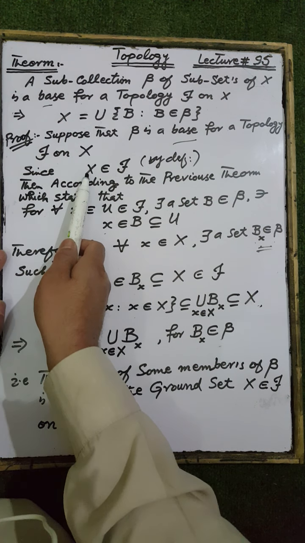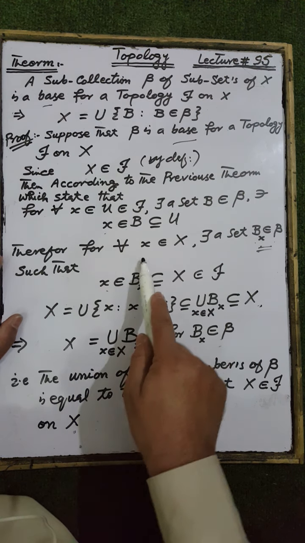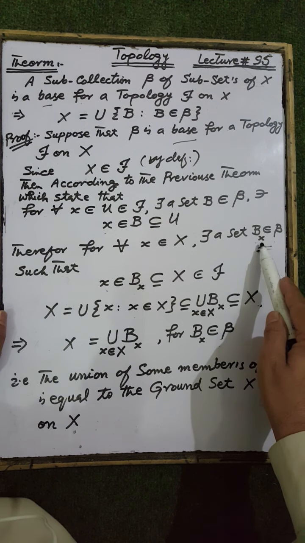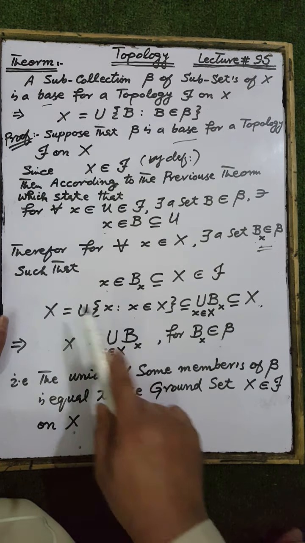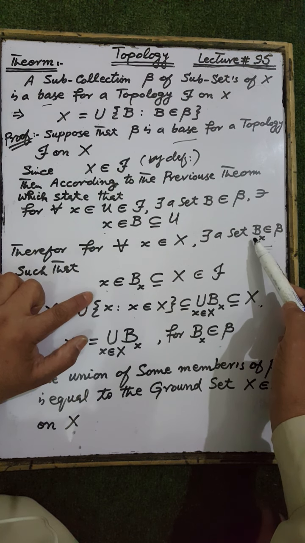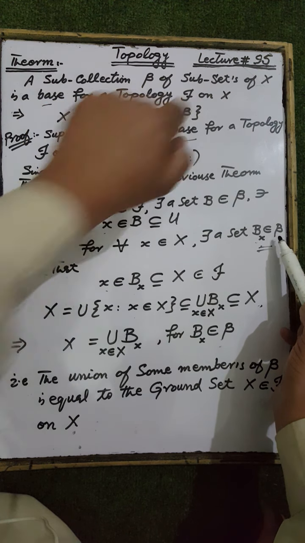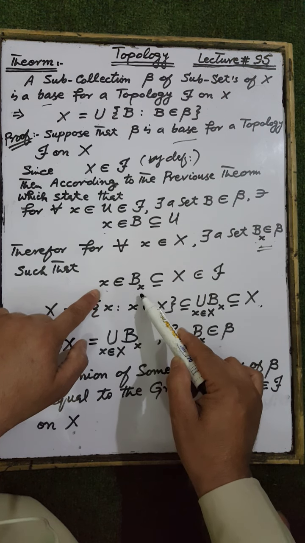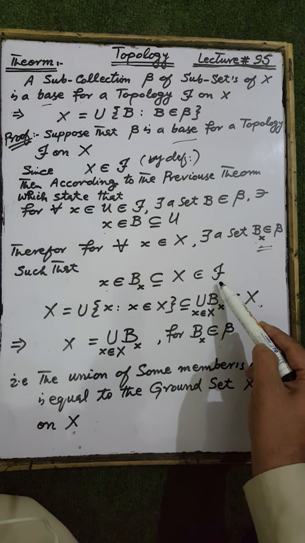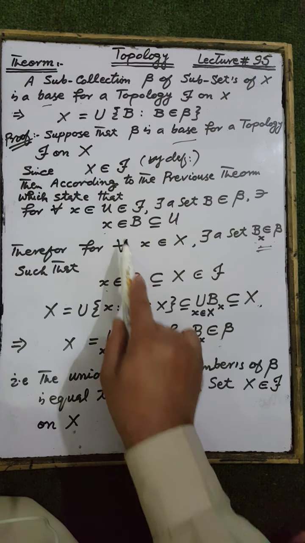Since the ground set X is an open set of the topological space X star, therefore for each X belonging to the open set X, there exists a set Bx belonging to the subcollection beta such that X belongs to Bx, which is an element of the subcollection beta of subsets of X, such that X belongs to Bx and Bx is a subset of the ground set X, which is an open set of the topological space X star, according to the above theorem.